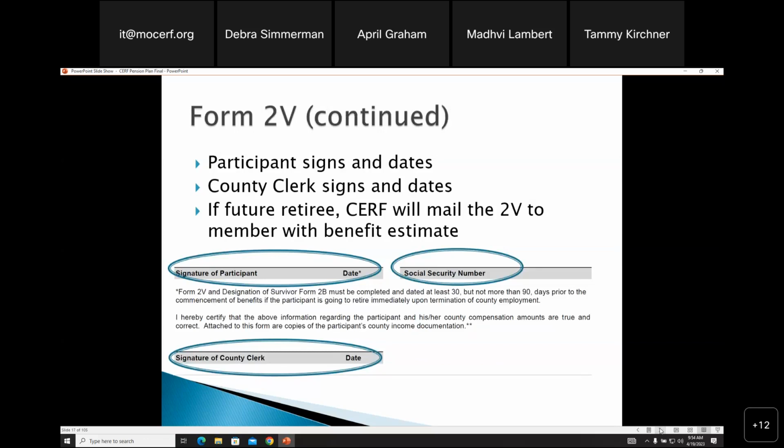If it's a future retiree, we will mail the 2V to the member with the benefit estimate. So if you can't get a hold of that person, don't mail the 2V to them because we will. If it's a future retiree, we take care of that. So don't let that hold you up on submitting the forms to SURF.